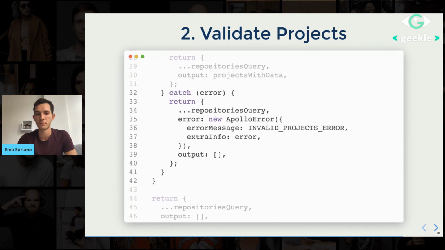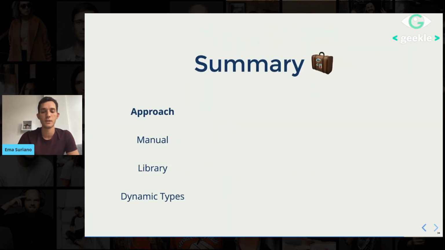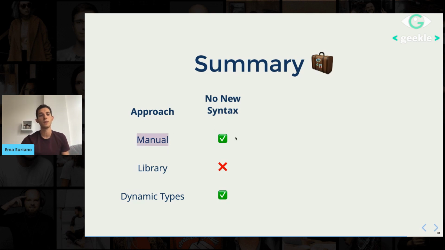And then let's do a quick recap. So what did we learn today? In a way, today I showed you three different approaches to accomplish the same goal, to basically validate external sources data. We have manual, using a library, or dynamic types. So let's compare them, first with no new syntax added. In the manual approach, as we saw before, there is nothing there. There's just JavaScript or plain TypeScript. So that's amazing. We don't need to learn anything new.